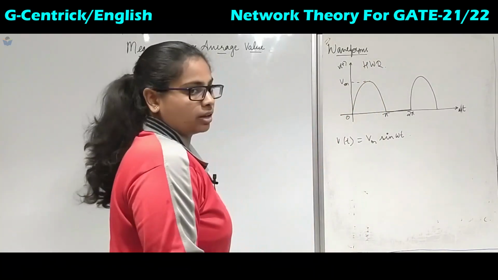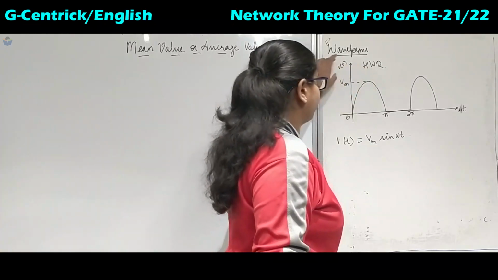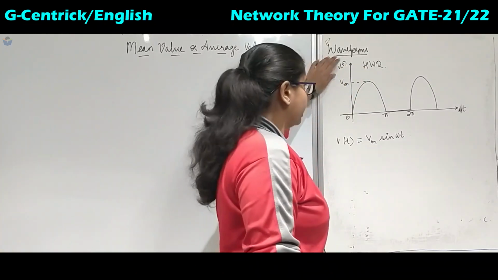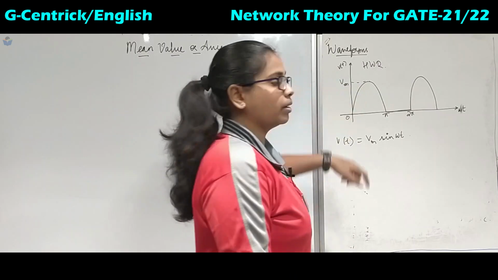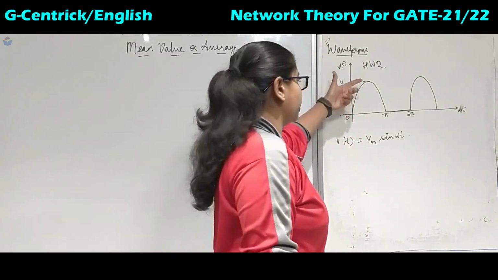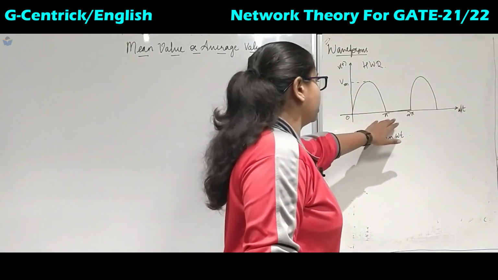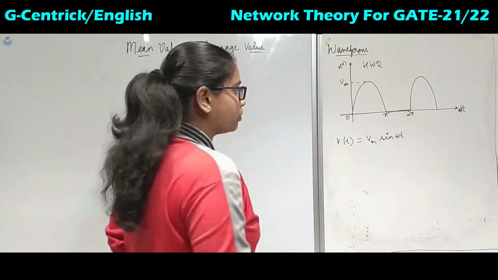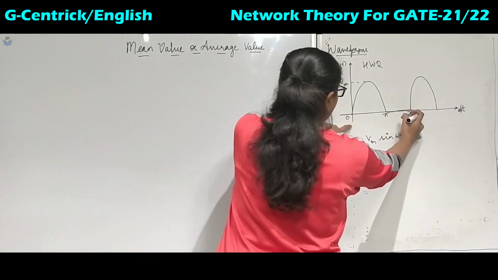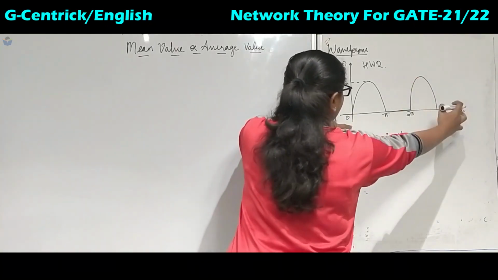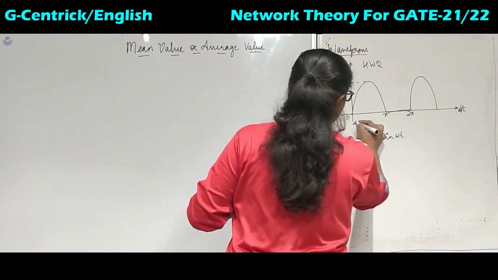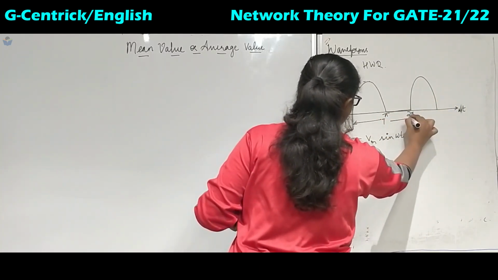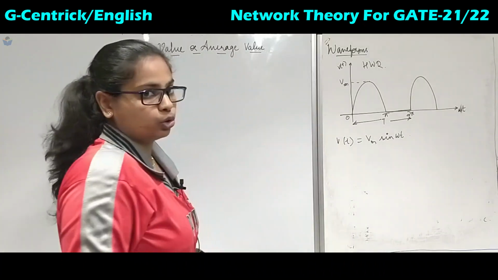Now they have given us the signal of the half wave rectifier in the form of the voltage. Vm is the peak maximum value of the voltage. What will be the time period of this one? Up to here it is a time period, after which the signal repeats again. So this is the length of the time period, from 0 to 2 pi.